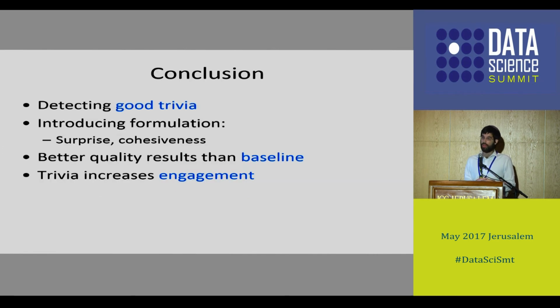So to conclude, our algorithm manages to detect good trivia. We introduced several formulations for sets of documents, including what it means to be surprising and to be cohesive. We achieved better quality results than the baseline, and we've shown that trivia does indeed increase user engagement.